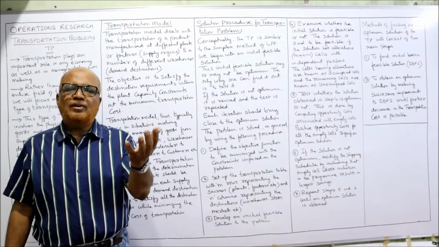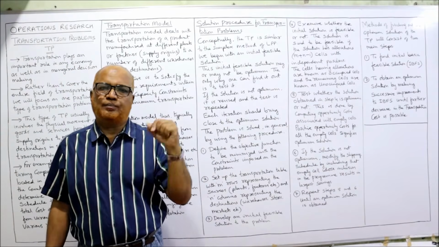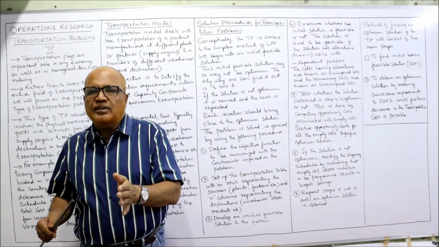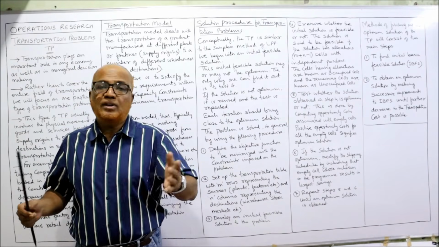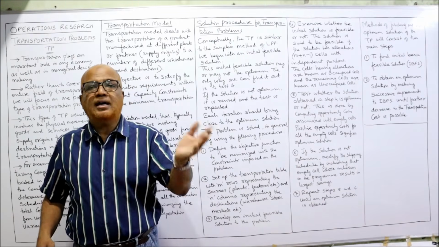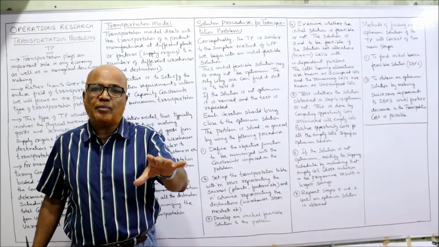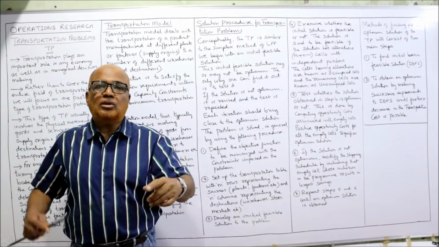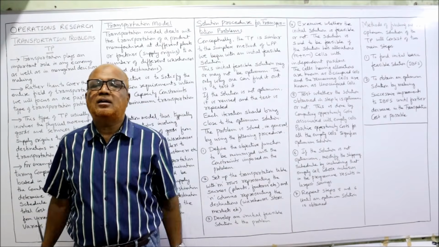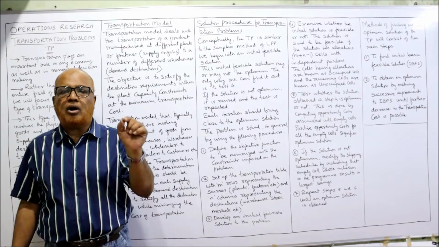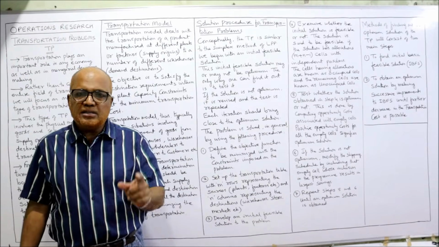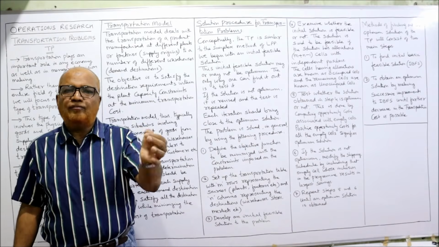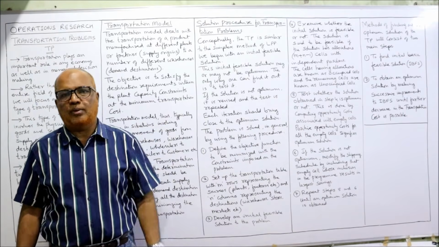Simplex method means first we find an initial solution. That initial solution is the basic first solution. We will find out whether it is optimum or not. If it is not optimum, we modify, and again we test to find out whether it is optimum or not. If it is not optimum, again we modify and then check. So this iteration process will continue until we reach the optimum solution. This is the simplex method. The same procedure, the simplex method of LPP, will be applied in the transportation problem.